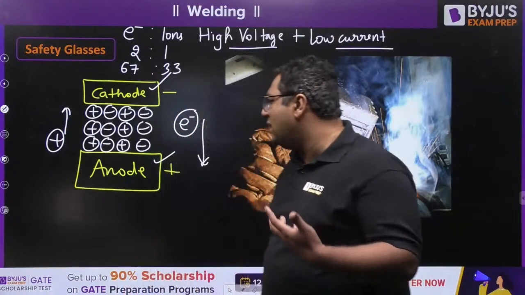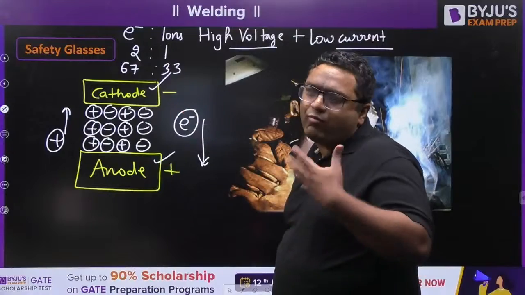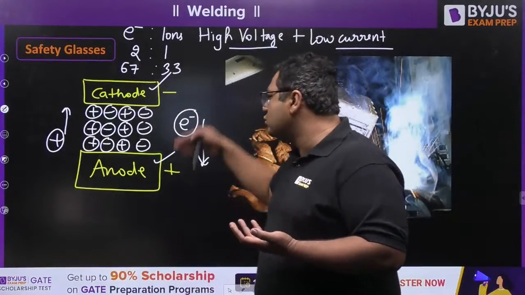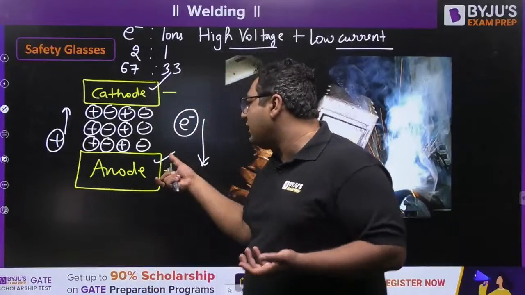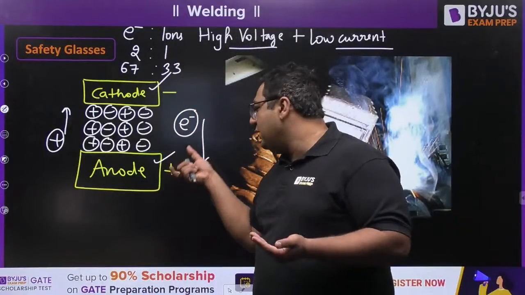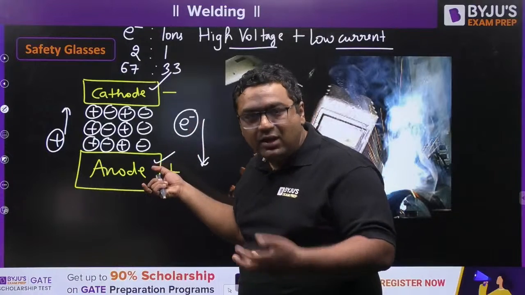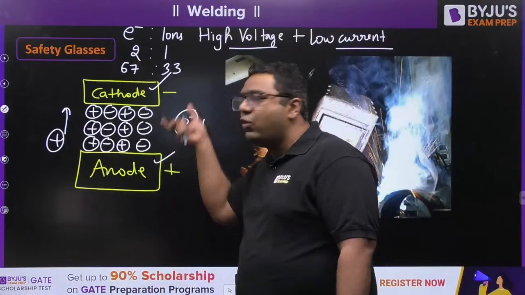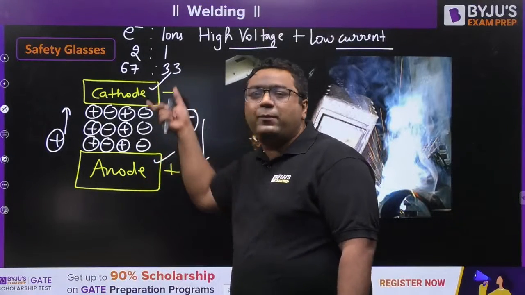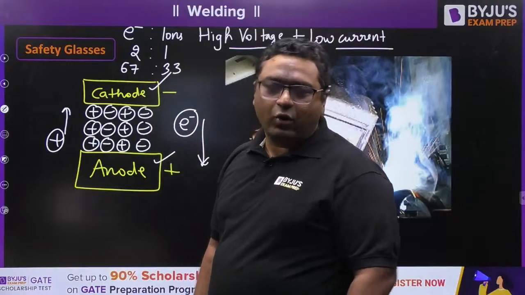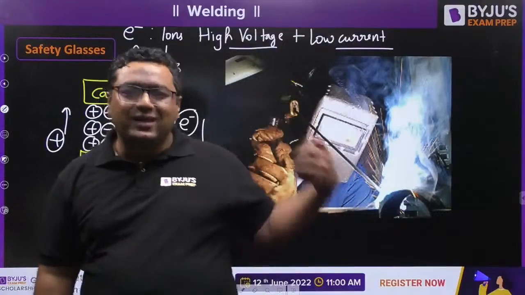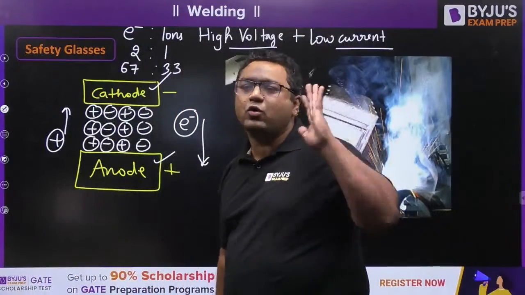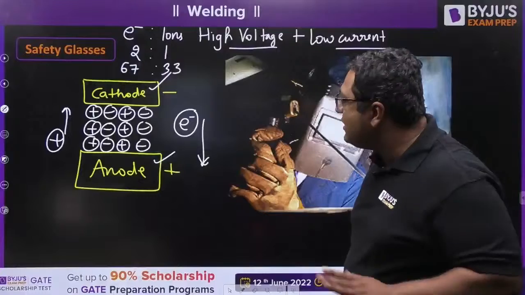And that is why we are saying this positive, negative. Some of you may be thinking, sir, can we use the opposite also? Yes, that will depend on our requirement. If the working plates are thicker, we need more heat here, then we will go for positive anode, negative cathode, positive workpiece, negative electrode. And that is the ideal condition. We will talk about other conditions in the other welding processes tomorrow or day after tomorrow. So for that timing, this is what is going to happen.